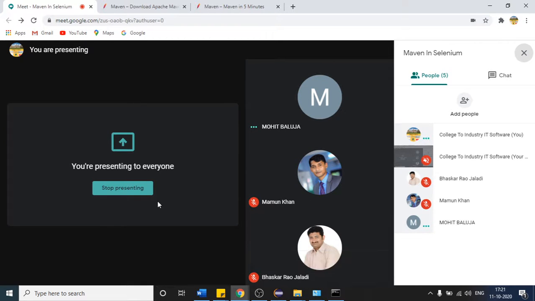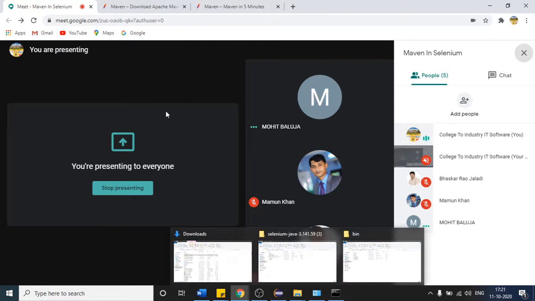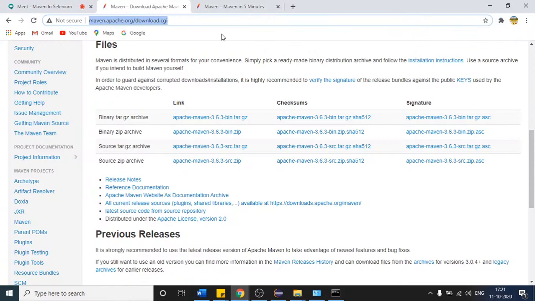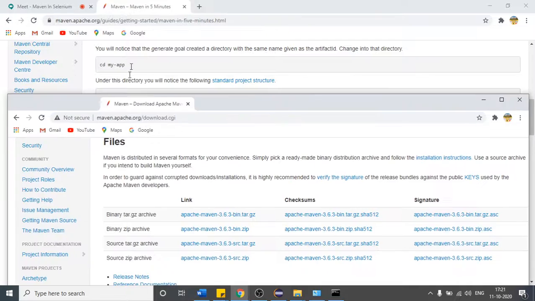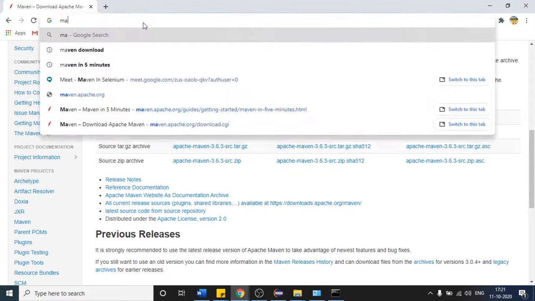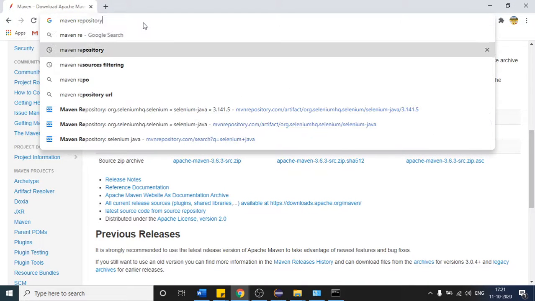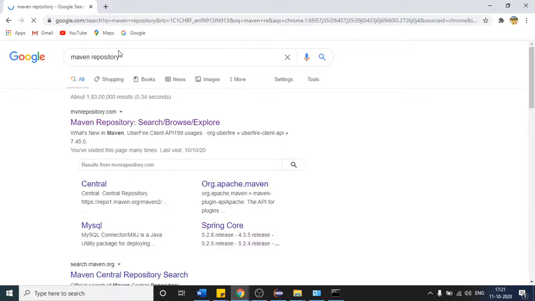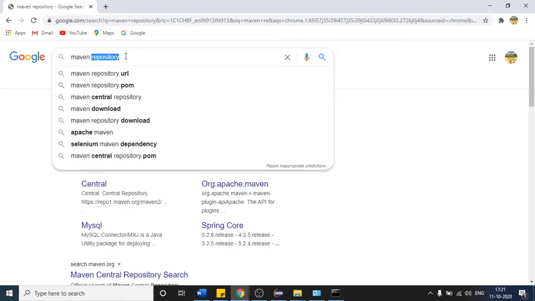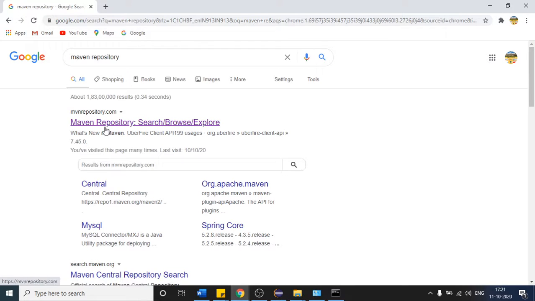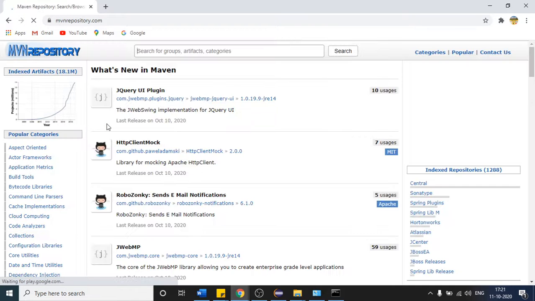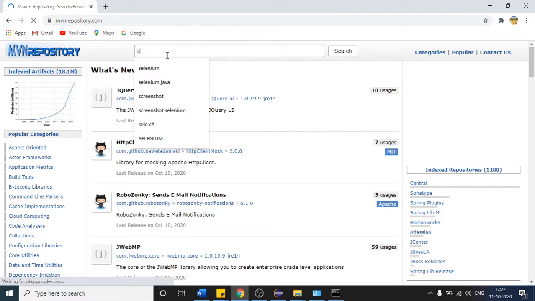So this is the one thing, and let us see some terminologies of Maven. Let me open it in another browser. If I say Maven repository, you can treat this repository as a library. In a library you will find all kinds of books. Here in this repository as well, whatever jars you require for your Selenium project, you can get from here. If I type Selenium Java,